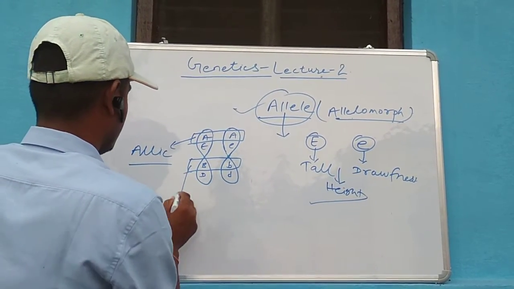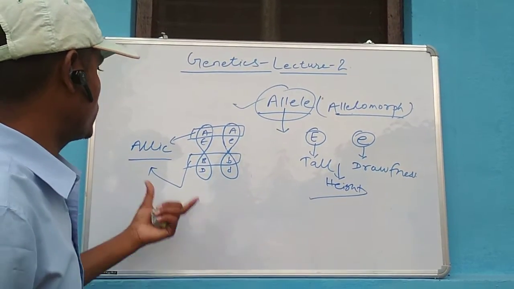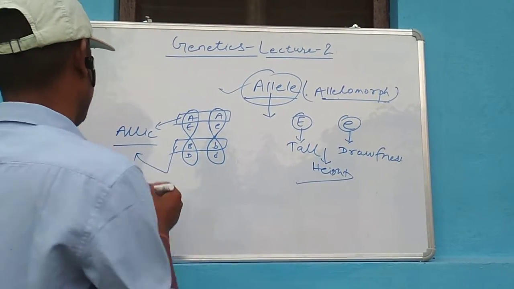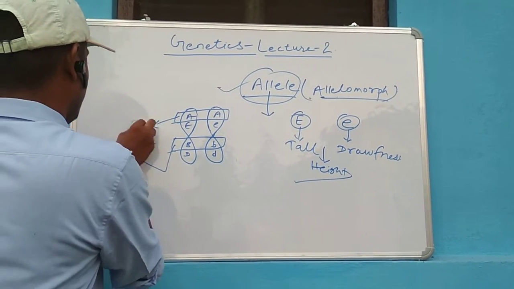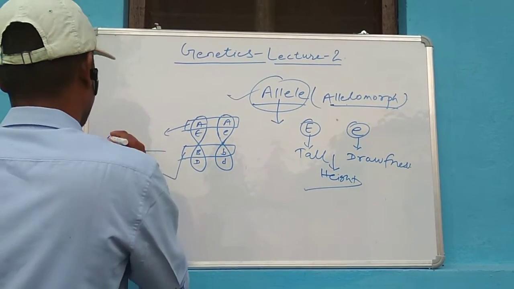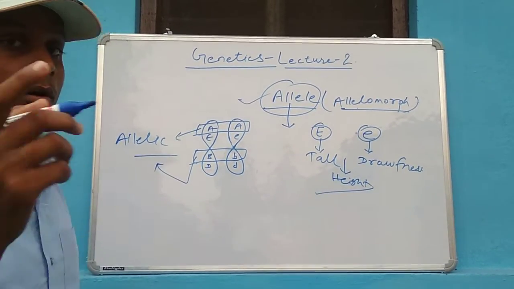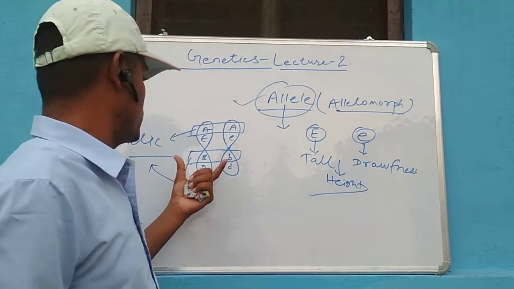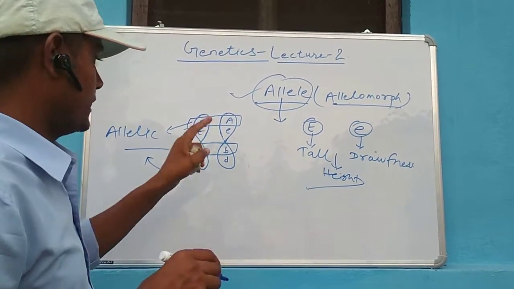Also capital B and small b is an allelic gene pair, although they belong to two different traits, but the character is the same.